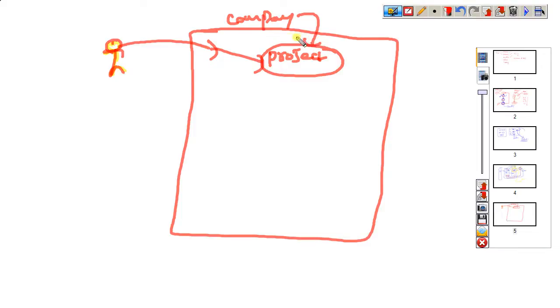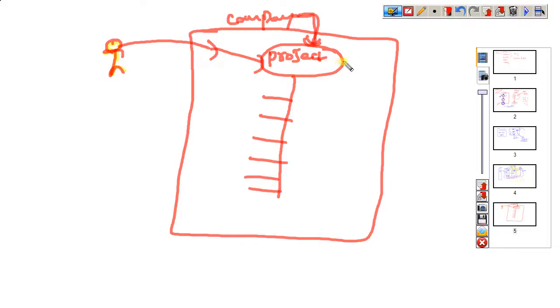Once again, first of all, how does one company get the projects? After getting the project, what process do the company people follow to complete that project successfully? In this process, where does the test engineer come into the picture, and what does the test engineer do?